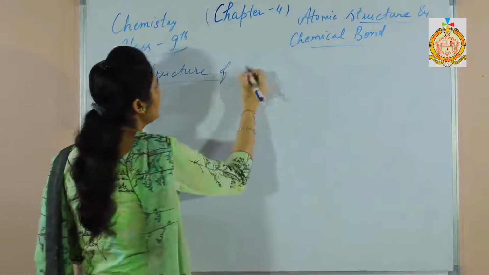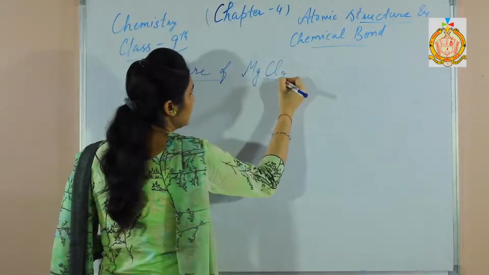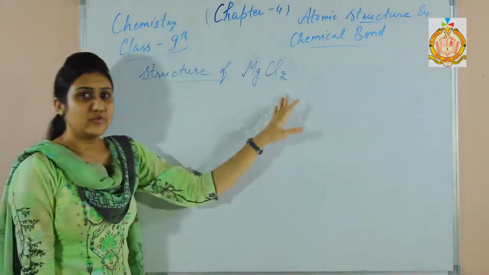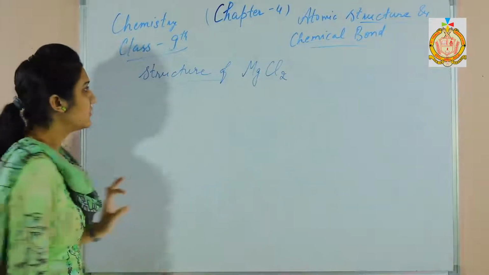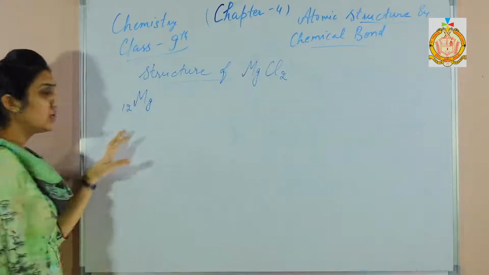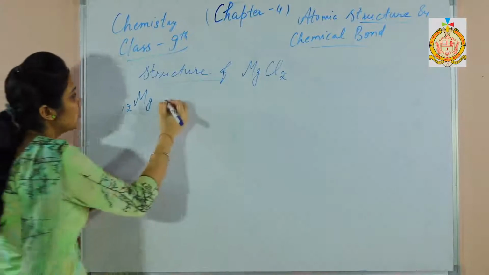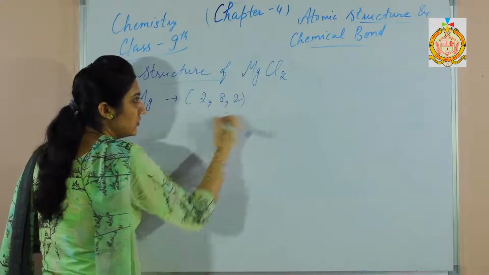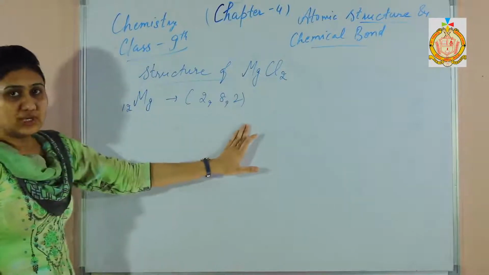Structure of magnesium chloride. There is 1 atom of magnesium and 2 atoms of chlorine. So we can write the electronic configuration of magnesium. The atomic number of magnesium is 12, so its electronic configuration is 2, 8 and 2. So magnesium can lose 2 electrons.